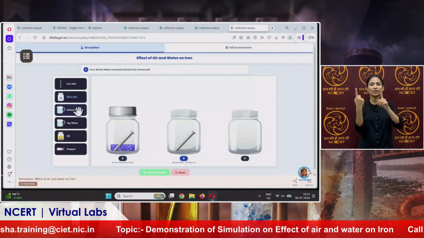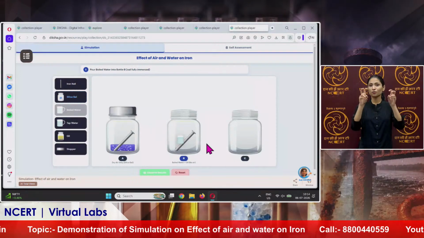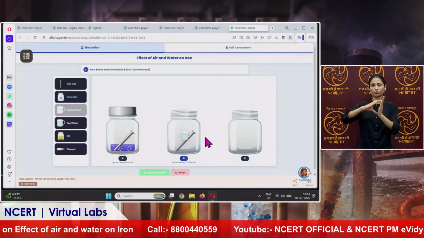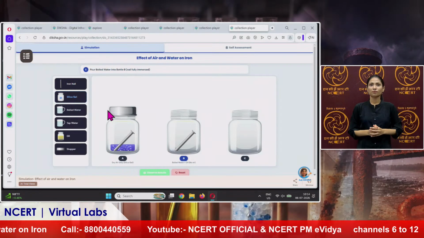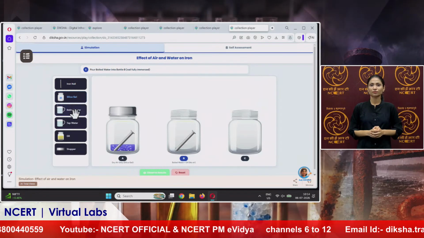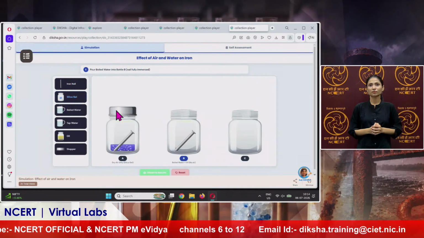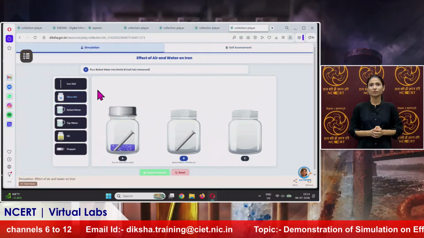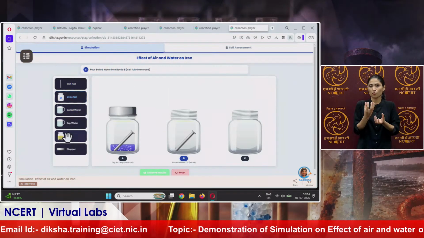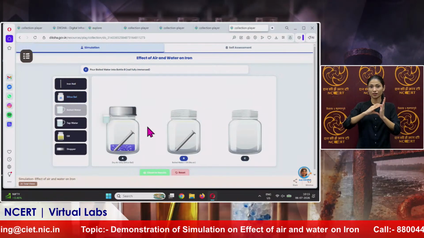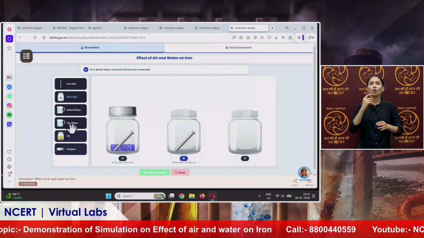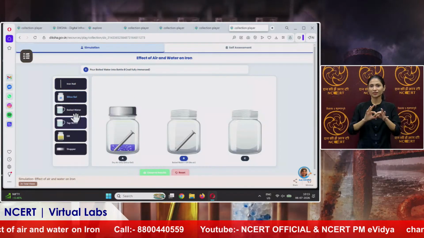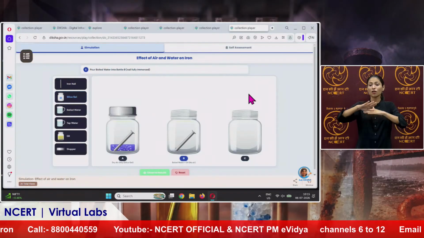Now pour boiled water into bottle B. Now we will pour the boiled water into bottle B. Then after the boiled water, we will pour the oil into the second bottle B. After these two, again we have to click on the stopper, and in the third jar, again we have to put the iron nail, then the tap water.